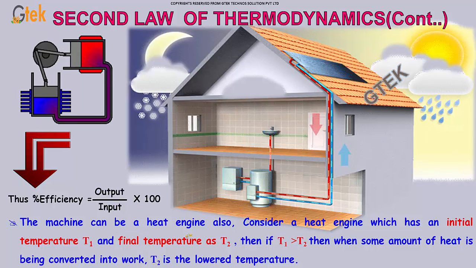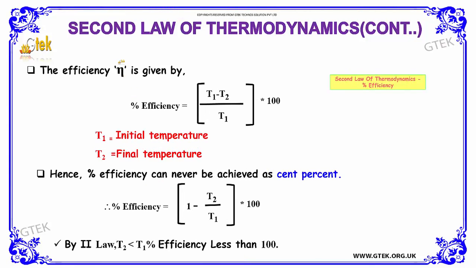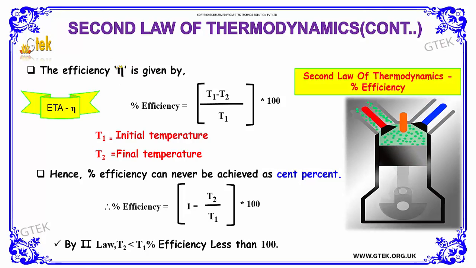The machine can be a heat engine also. Consider a heat engine which has the initial temperature of T1 and final temperature of T2. If T1 is greater than T2, then when some amount of energy or heat is being converted into work, T2 is the lower temperature. The efficiency, called eta, is given by T1 minus T2 divided by T1, times 100. T1 is the initial temperature, T2 is the final temperature.